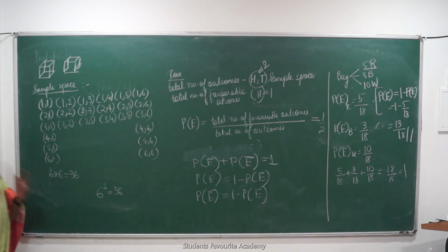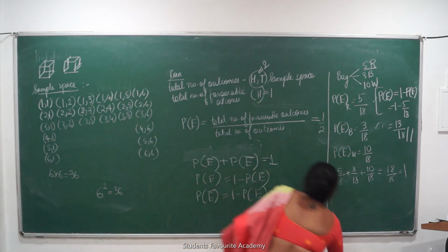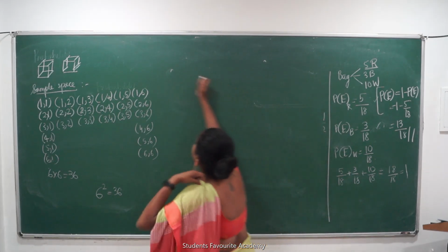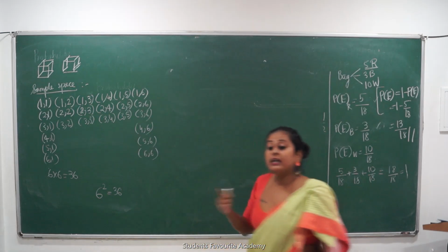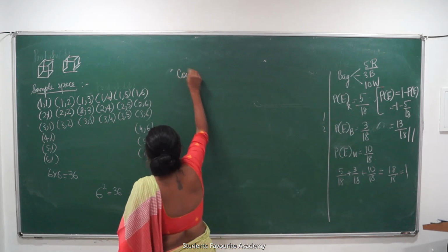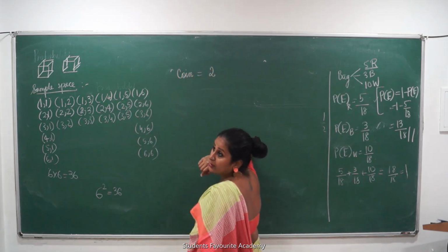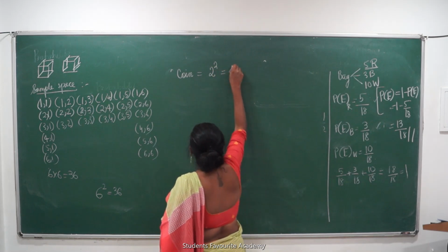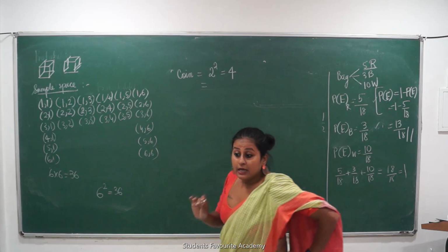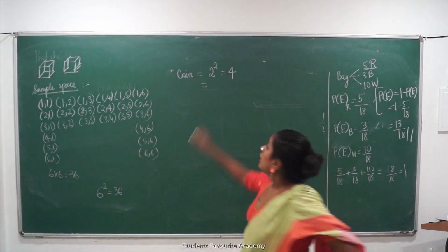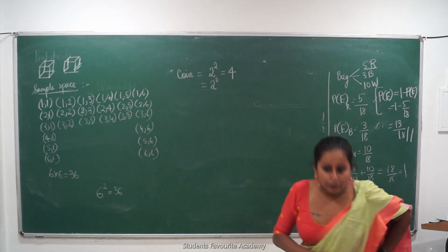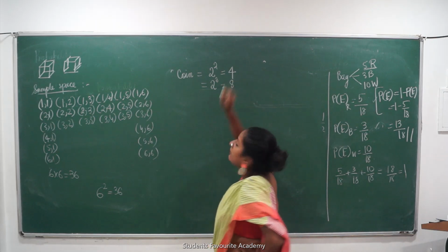If I have 2 coins, how many coins do I have? 2. How many are the total number of outcomes per coin? 2. Total number of outcomes per coin is 2. How many coins do I have? 2. So I will get 4. Again for coin, if I have 3 coins, how many coins do I have? 3. But what are the total number of outcomes per coin? Total number of outcomes per coin into the number of coins. That is 2 cube. I will totally have 8 outcomes.